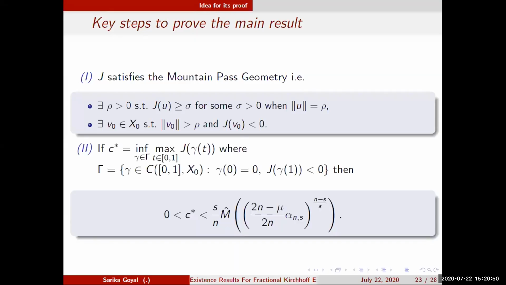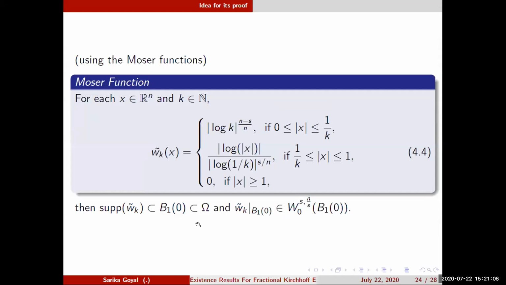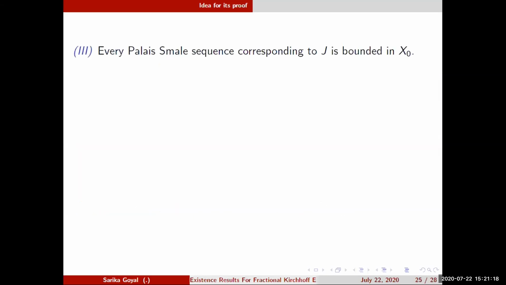Then we define the min-max level, and we identify this critical level. The crucial thing is to prove that below this critical level, the functional satisfies the Palais-Smale condition. And this we prove with the help of Moser functions, a sequence of Moser functions like in the local case. And we show that the mountain pass geometry gives you the existence of a Palais-Smale sequence.